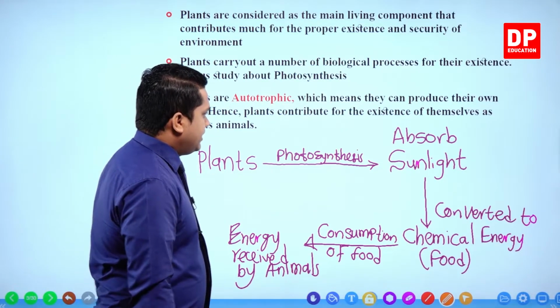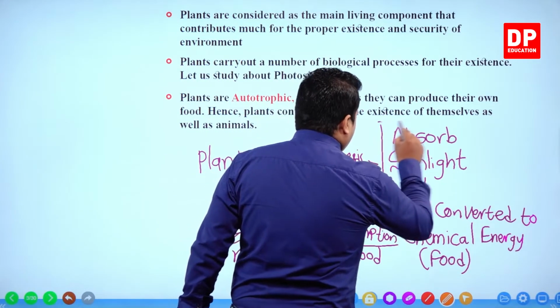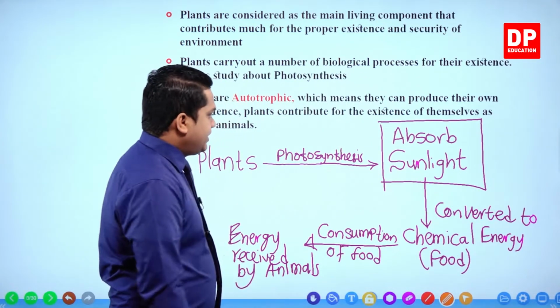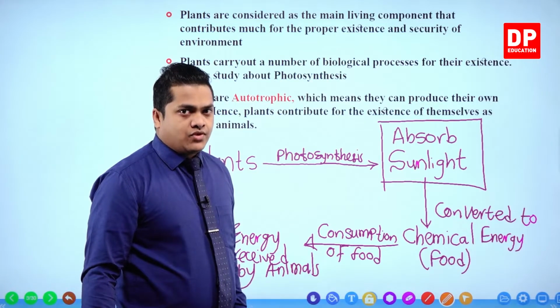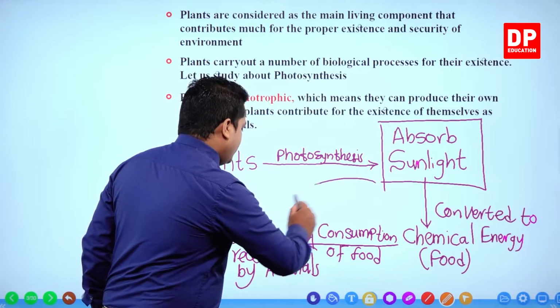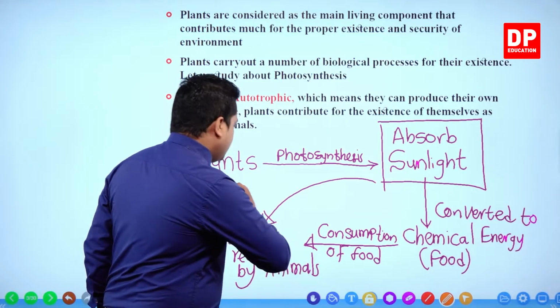So ultimately, sunlight which is getting absorbed by the process of making food, or in simple terms photosynthesis, is going to be stored within the animals also.